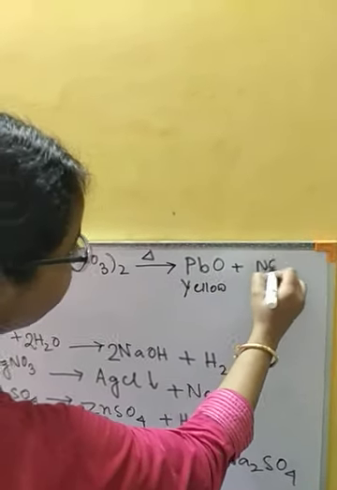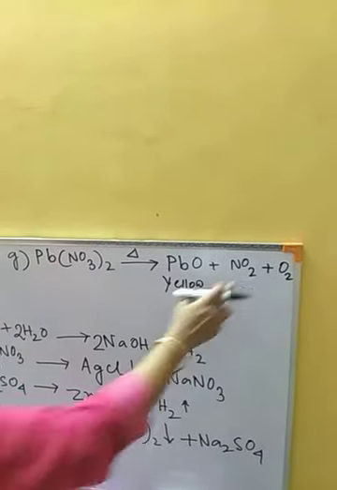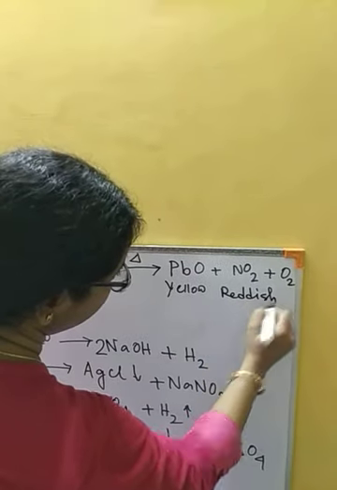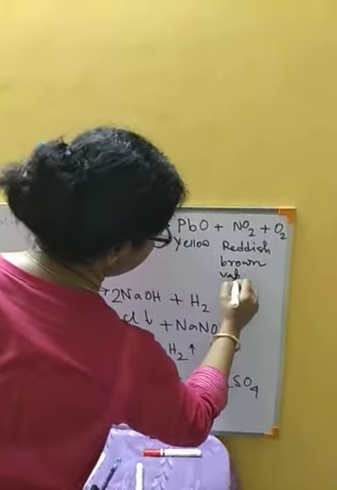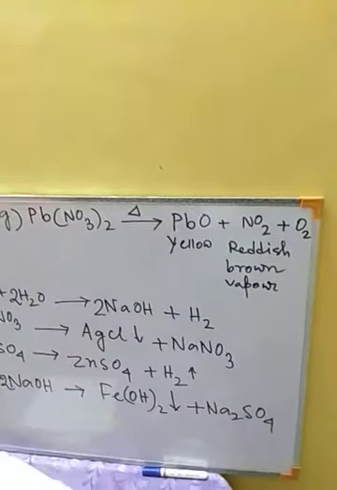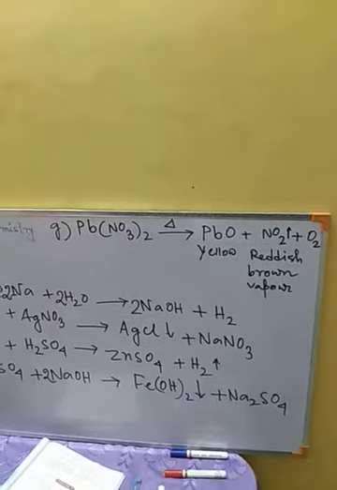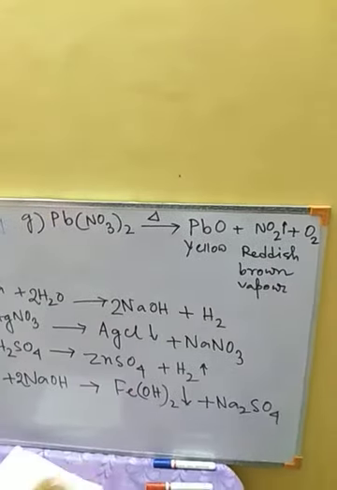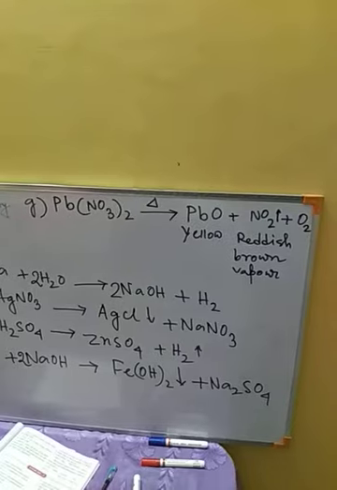Along with this, nitrogen dioxide, which is a reddish brown vapor. So for this reaction, especially, the observation will be reddish brown vapor of nitrogen dioxide along with a yellow residue of lead oxide.